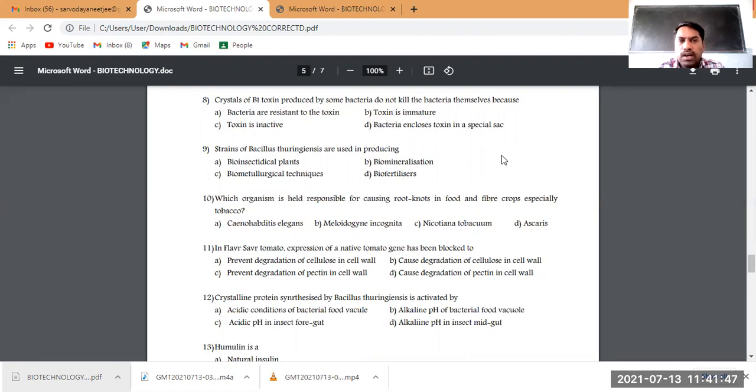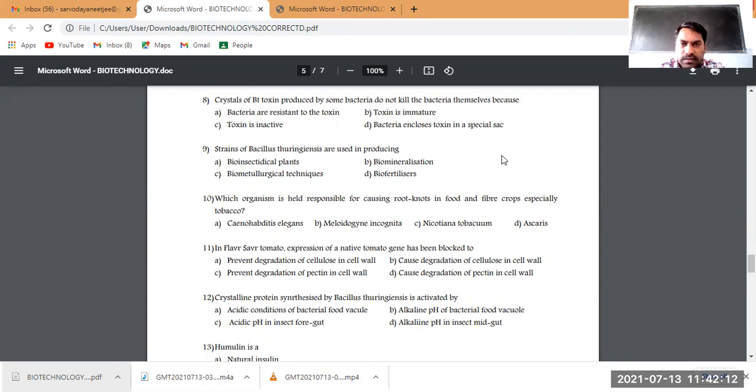If a suitable environment is provided for that toxin to act, even the toxin can kill that bacteria. So bacteria resistant to toxin, it is not so. Toxin is immature? No, as soon as it is produced, it is functional. Immature in the sense non-functional, we can say. As soon as it is produced, it is functional. So that is also not the reason.